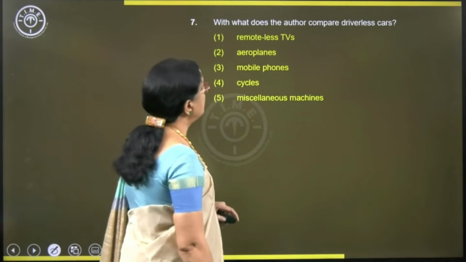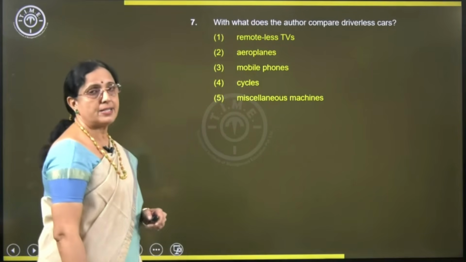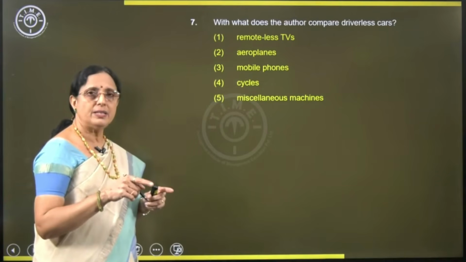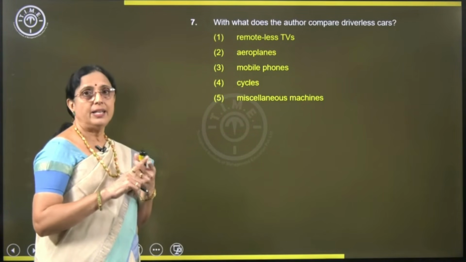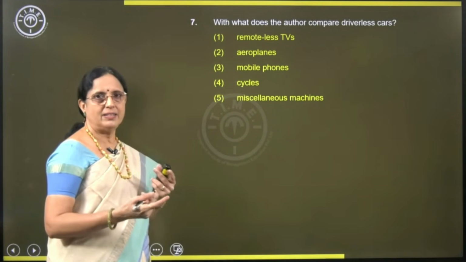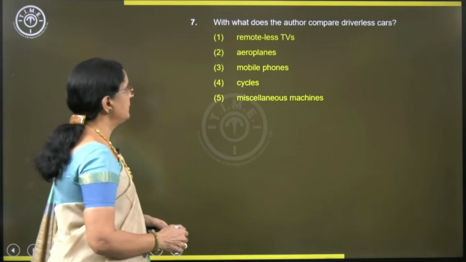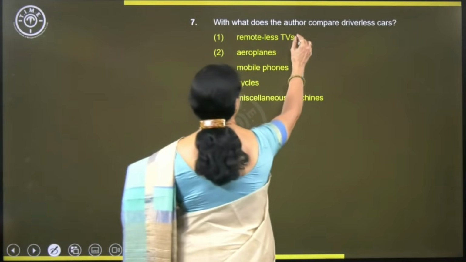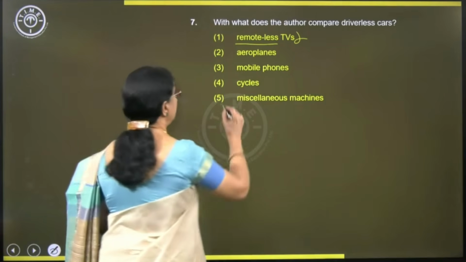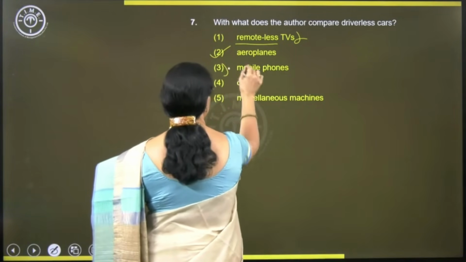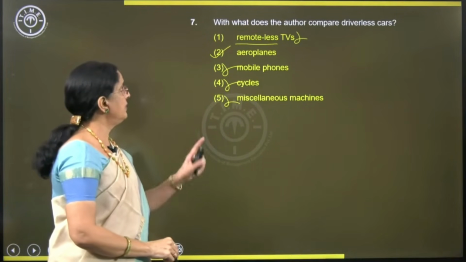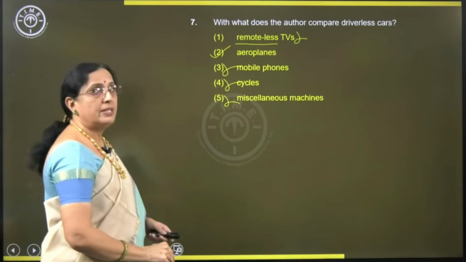With what does the author compare driverless cars? If you remember, he compared the driverless cars with TVs and aeroplanes, heavier than air machines. Now, let's see. Remoteless TVs? No. Not remoteless. TVs is there, but not remoteless. We can check. Aeroplanes? Yes. Mobile phones? No. Cycles? No. Miscellaneous machines? No. Do you understand? Very clear. TVs is mentioned, but not remoteless TVs.